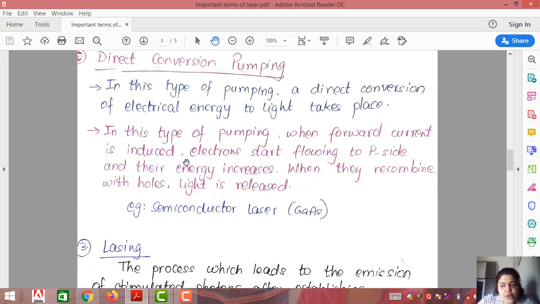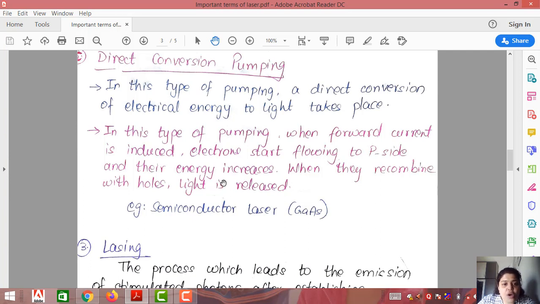Such a diode will always give you current in forward bias. Forward bias means if you connect the P side to the positive terminal of a battery and the N side to the negative terminal of the battery, in that case what will happen? Current will flow through the PN junction diode. So actually what is happening? The electrons are moving from N side to P side. They are recombining with holes. You are giving the electrons energy in the form of current.